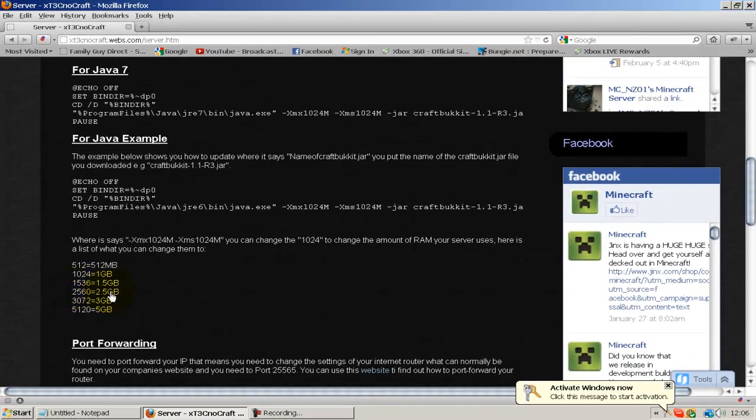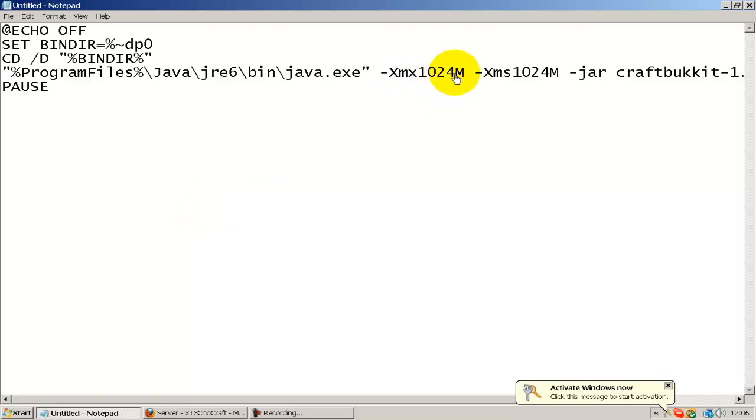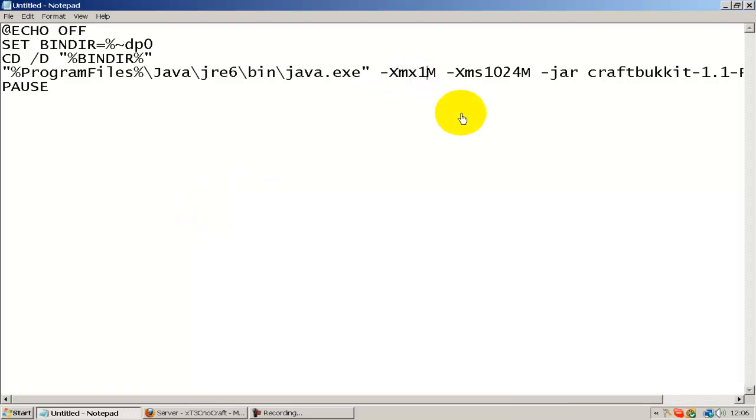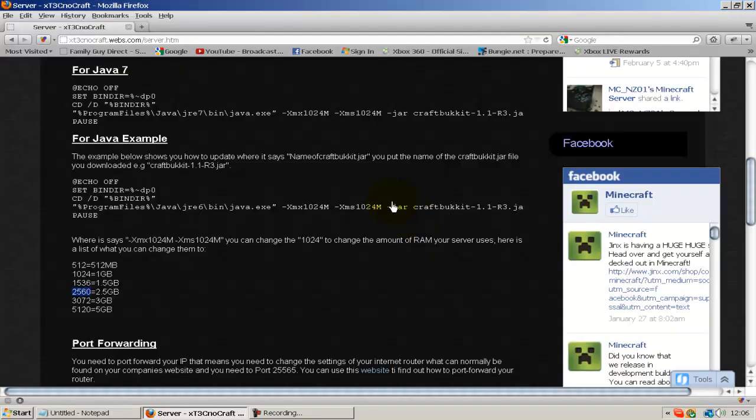What if I wanted to change mine to 2 gigs of RAM? I can copy this right there. Open up your .bat file, delete the number, keep the M at the end, paste it in, and do it for these two sections. Then save it, and you're ready to run your server with more RAM. I'm going to minimize that.